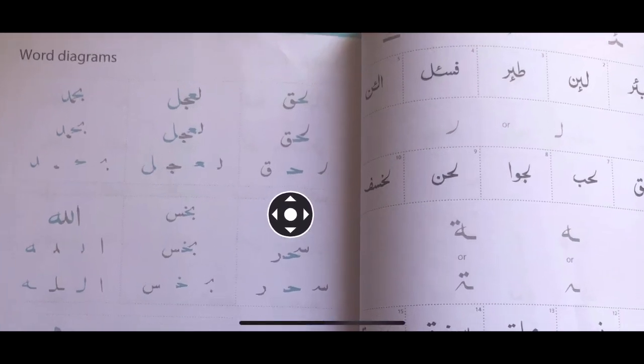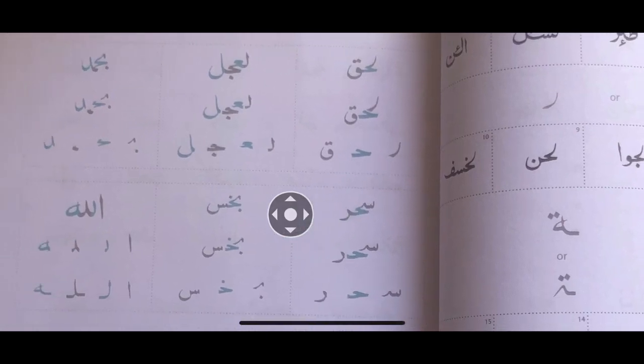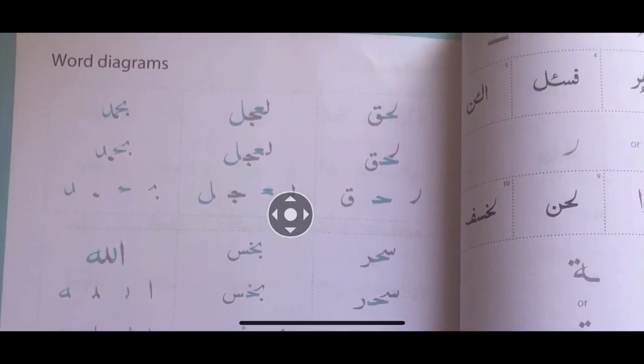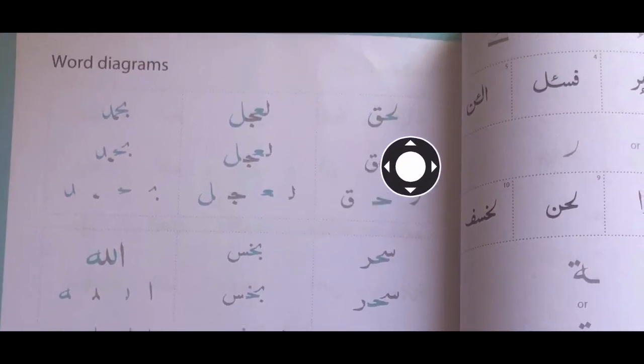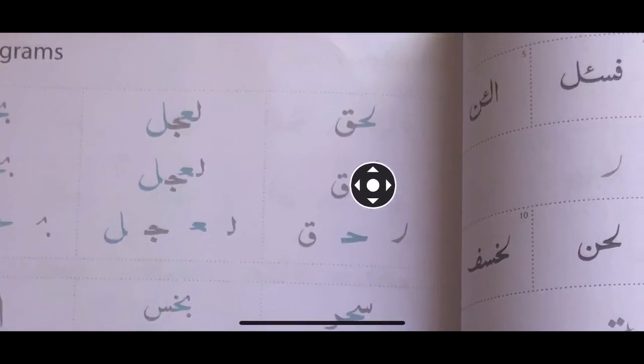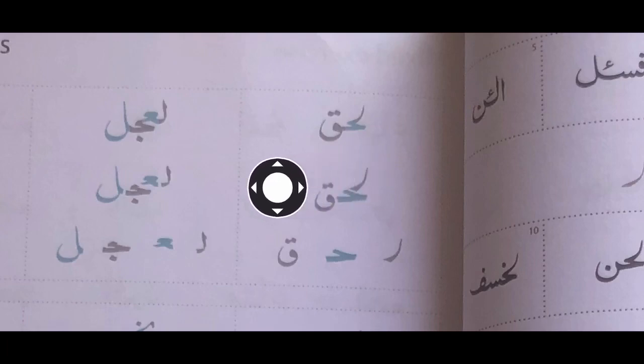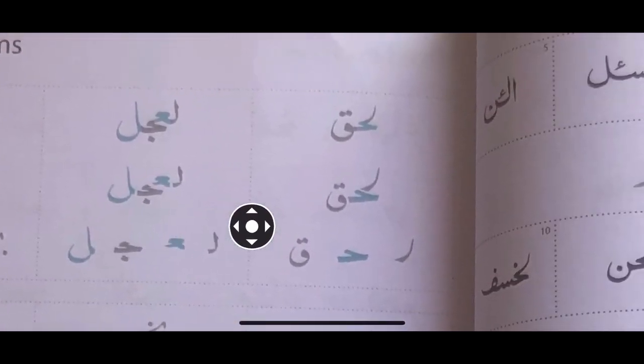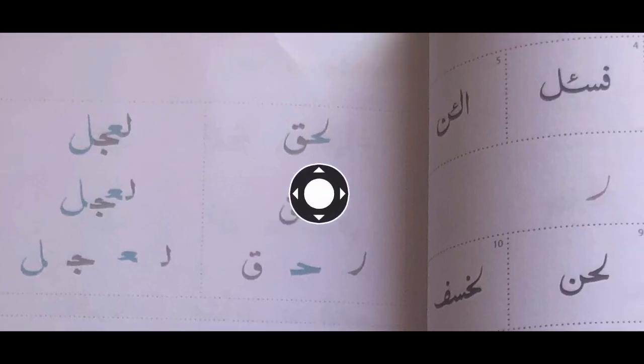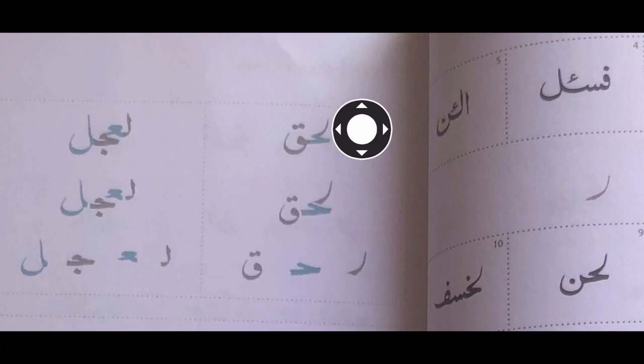Today we are going to look at some word diagrams, and as you can see from the word diagrams, the picture isn't brilliant, but the middle letter has been colored. I believe it's like a green. Okay, so the first letter, as you can see, children, this letter on top, do not confuse it with letter Ra. Why can it not be a Ra?